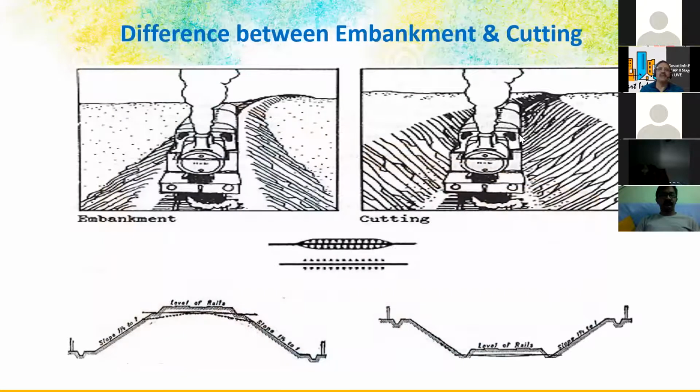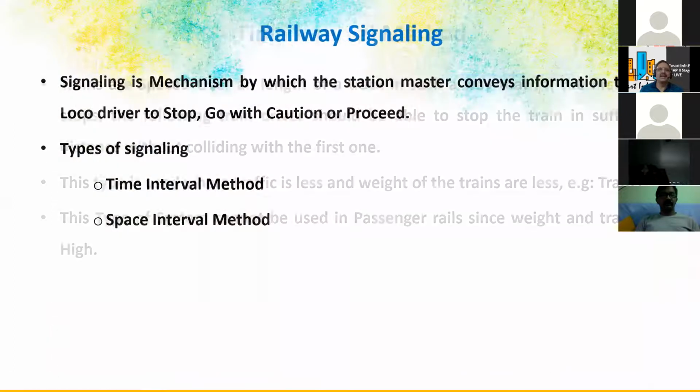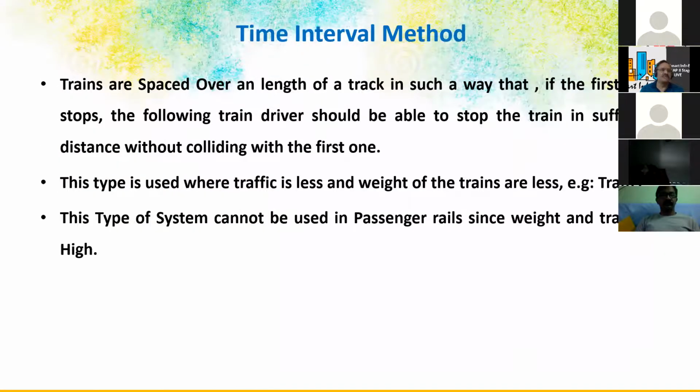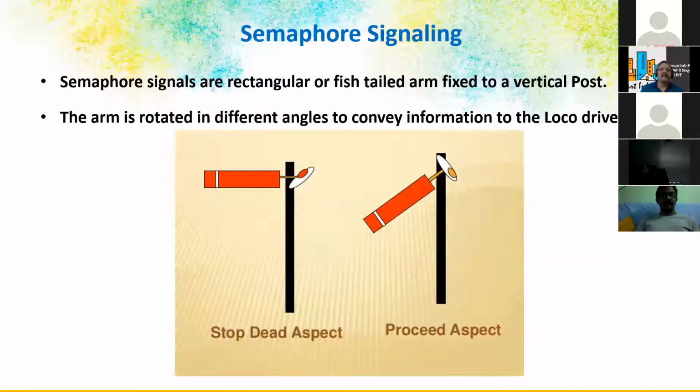So we have this embankment and this is the cutting. And open cut railway track. This is the open cut railway track and station in New York. And railway signaling is another important thing. We have this time interval method, space interval method, and